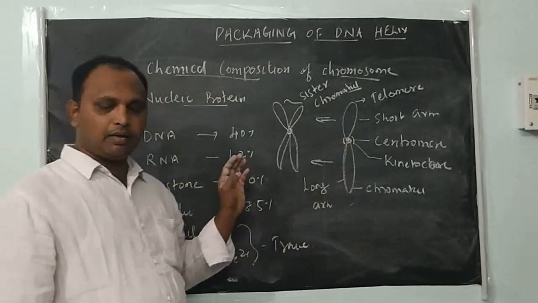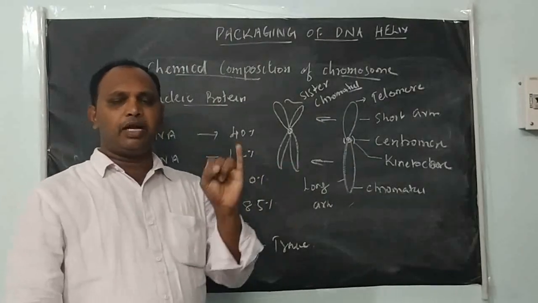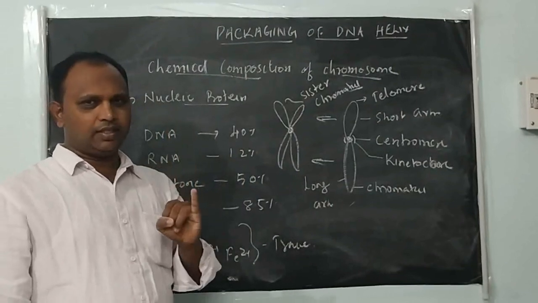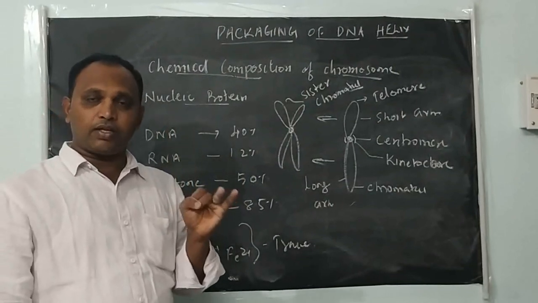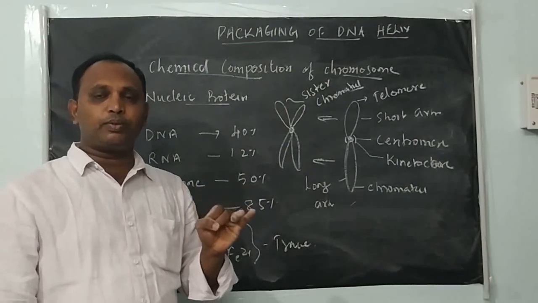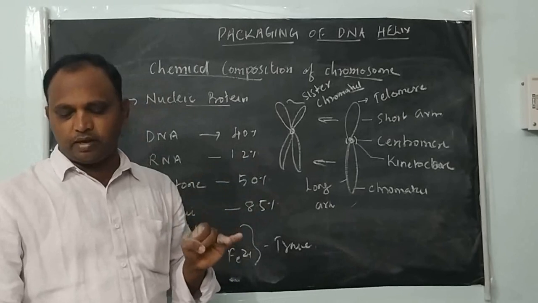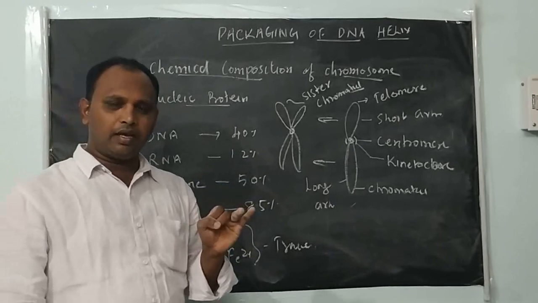So why does the cell pack DNA? The main purpose is to accommodate it within the cell or the nucleus. Next, why is it packed further into chromosomes? Because the cell wants to distribute the DNA equally to the daughter cells. That is the main purpose of the packing of the DNA helix, right?